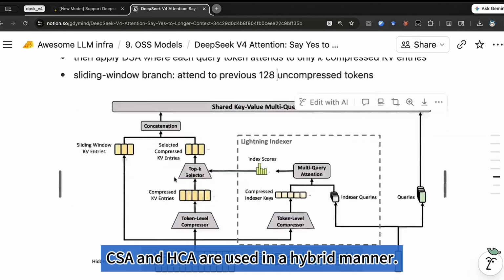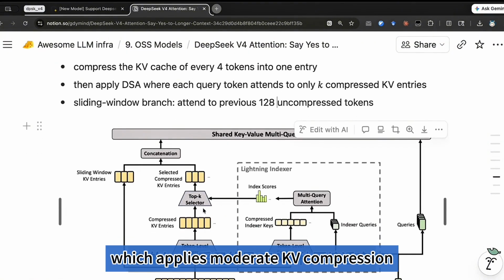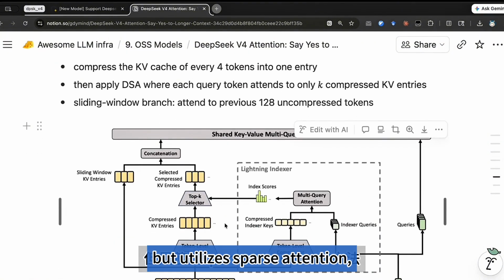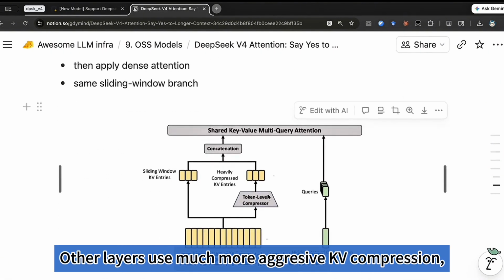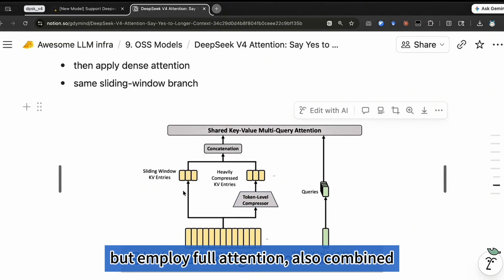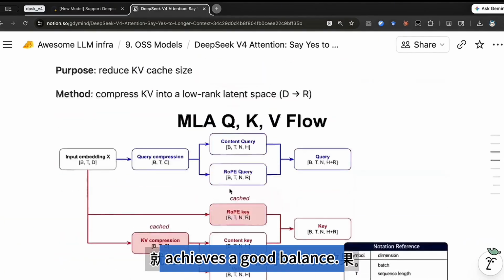CSA and HCA are used in a hybrid manner. Some layers use the CSA method, which applies moderate KV compression but utilizes sparse attention, along with a sliding window. Other layers use much more aggressive KV compression but employ full attention, also combined with a sliding window. The combination of these two approaches achieves a good balance.